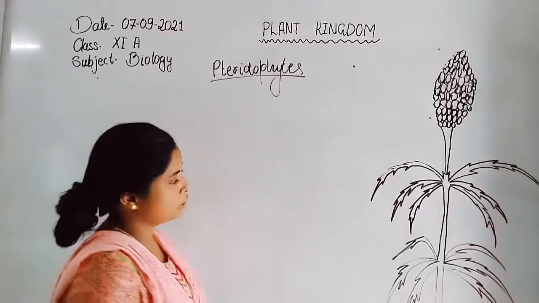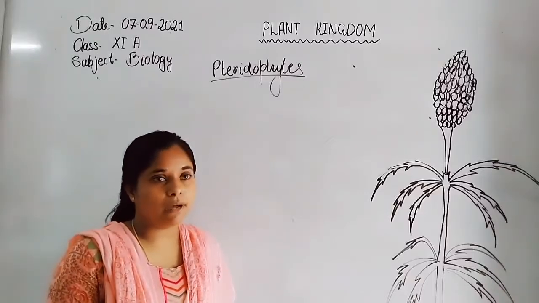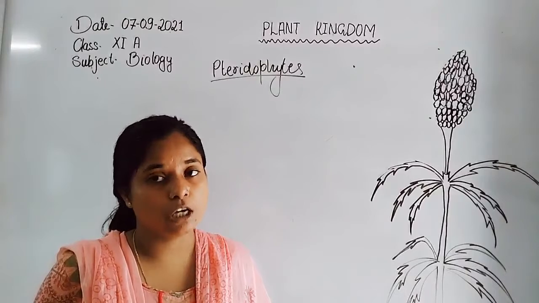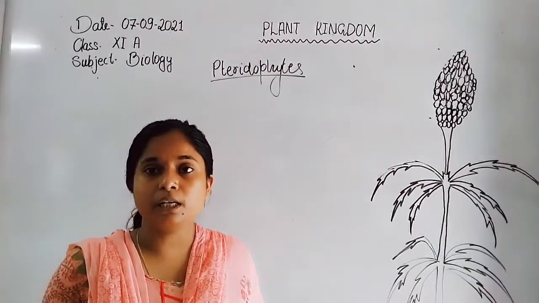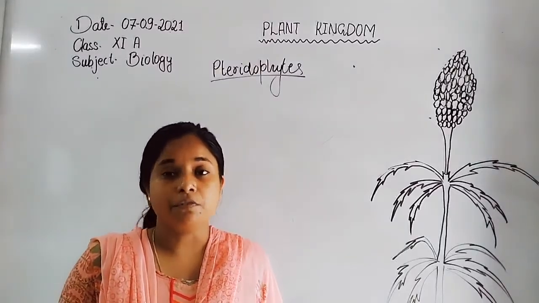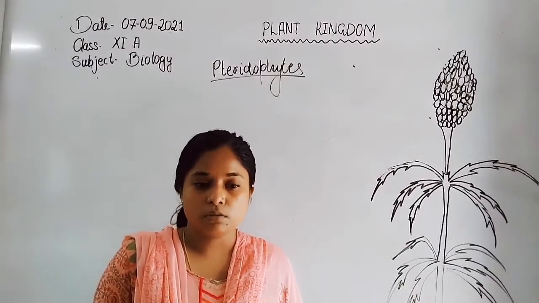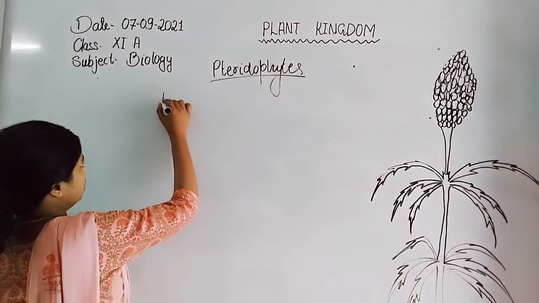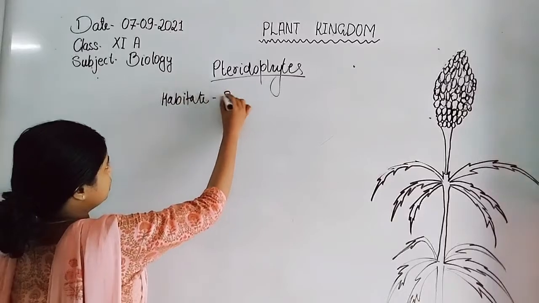Now come to today's topic, pteridophytes. As we know, in the bryophytes the vascular system is absent because there is no true stem or leaf present. But the members of pteridophytes are the first terrestrial plants that possess vascular bundle, xylem and phloem. And if we talk about the habitat of the plant, they also appear in shade.